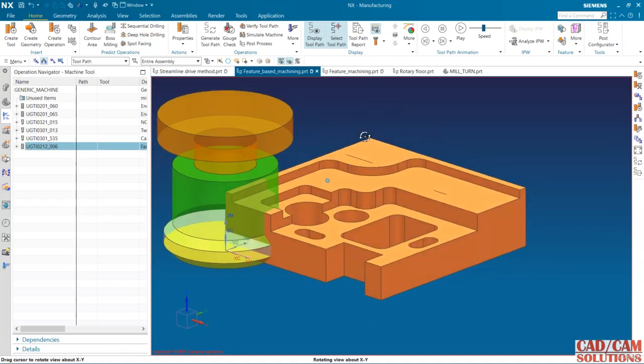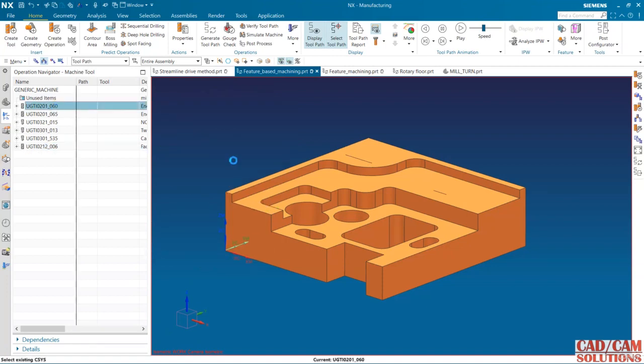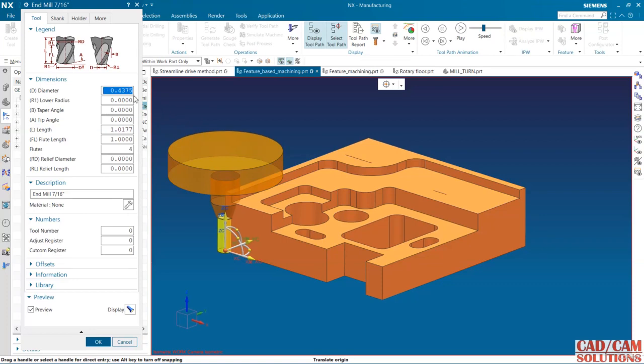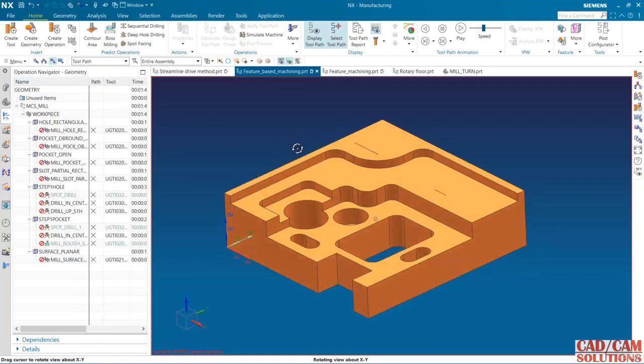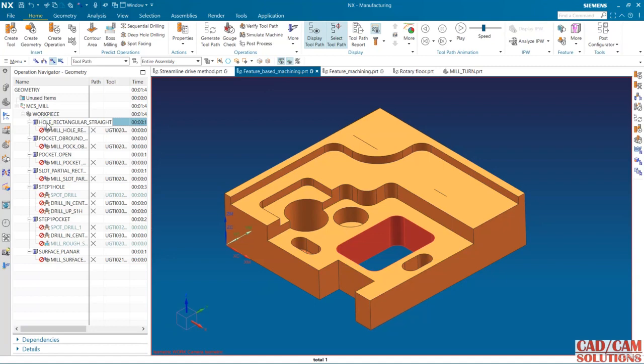If you want to change any tool we can change it, because these are all tools from the library. If you have any different tool, we can change or edit it. Just double click over it and you can change the dimensions of your tool as per your requirement, as per the availability of the tool. Okay, no problem, I'm just generating all these. So click over it and click here to generate the toolpath.